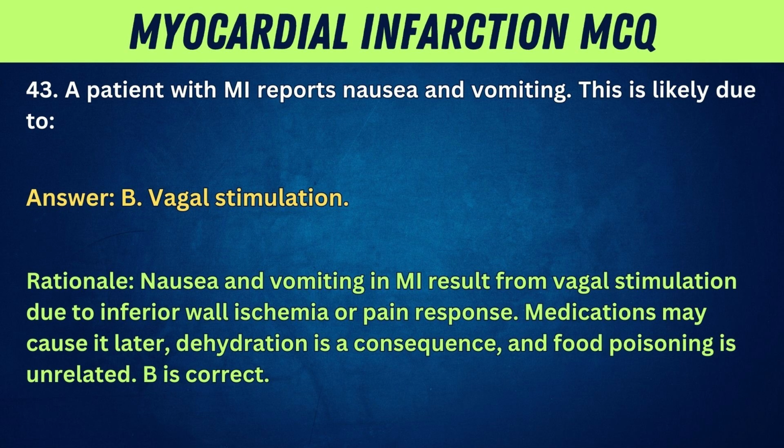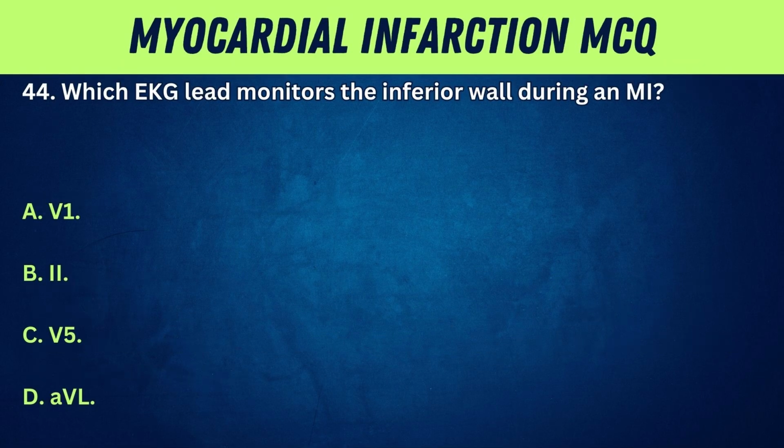Answer: B. Vagal stimulation. Rationale: nausea and vomiting in MI result from vagal stimulation due to inferior wall ischemia or pain response. Medications may cause it later, dehydration is a consequence, and food poisoning is unrelated. B is correct.